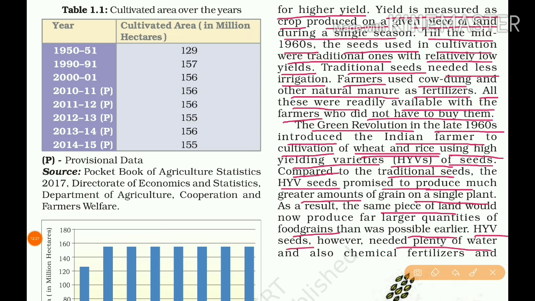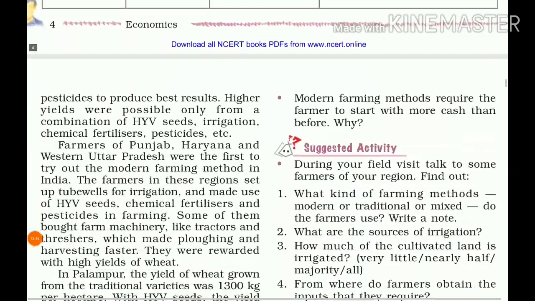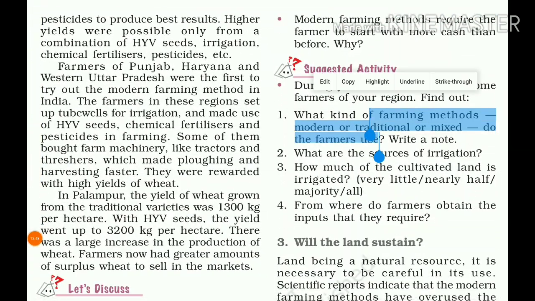HYV seeds are seeds tested in the laboratory. They promise to produce greater amounts of grain in a single plant, and they also need plenty of water, as well as chemical fertilizers and pesticides, to produce the best results. Higher yields were possible only from a combination of HYV seeds.